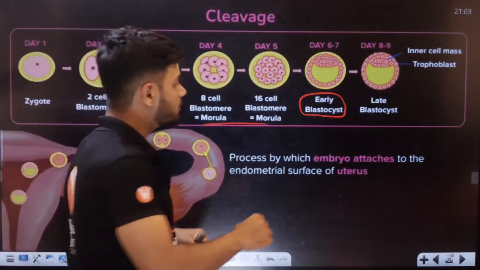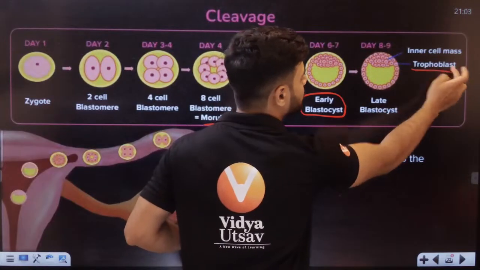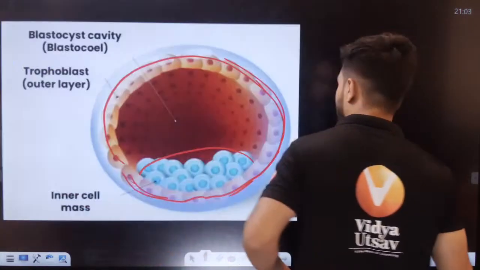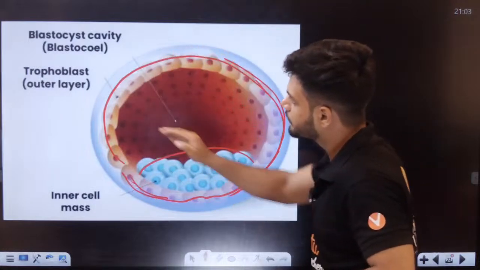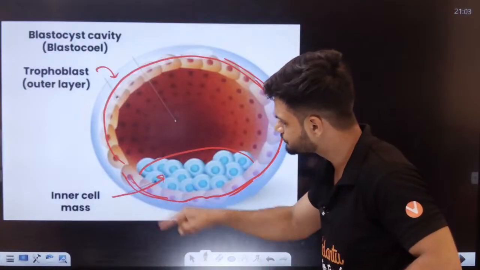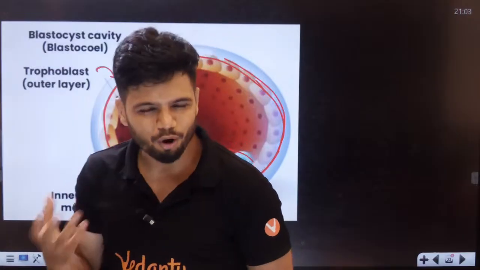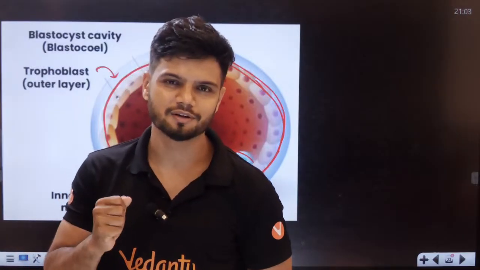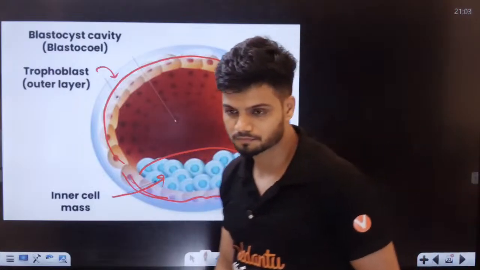All of you know the blastocyst has two layers. The outer part is called trophoblast, and the inner part is called inner cell mass. You can see here clearly. All the blastomeres on the outside are called trophoblast, the outer layer. The inner part is called inner cell mass. Yes, that is all good. But why can't morula undergo implantation? Why only the blastocyst? Anyone?